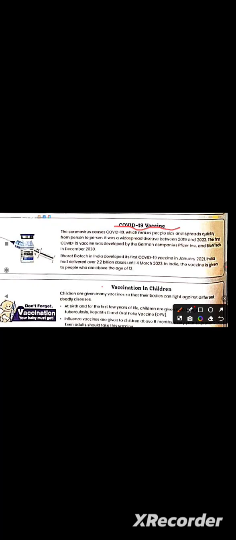The coronavirus caused COVID-19, which makes people sick and spreads quickly from person to person. It was a widespread disease between 2019 and 2022. The first COVID-19 vaccine was developed by the German companies Pfizer and BioNTech in December 2020.